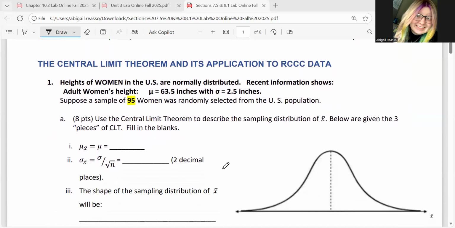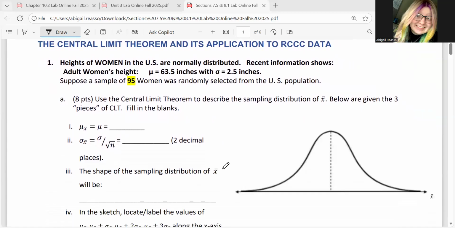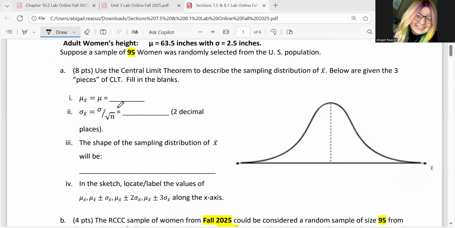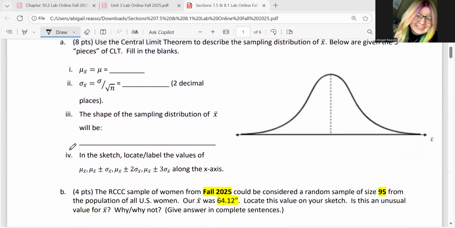So on our first question here, it wants us to focus on our central limit theorem. So you are going to find your mu x bar and your sigma x bar. And you will use those answers to help you with the rest of this.